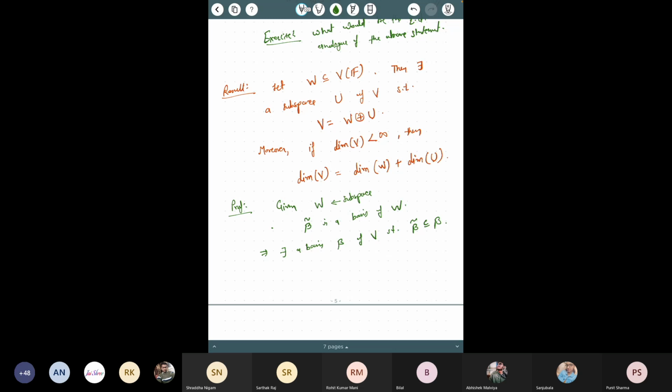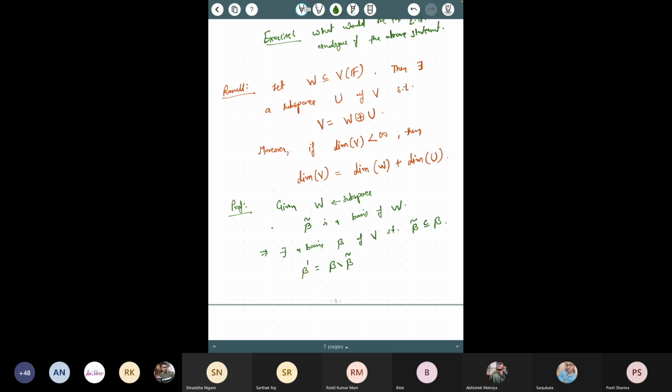Now he is saying, let us call this new set B dash, which is equal to B minus B tilde. That means you take only those vectors which are in B but not in B tilde and call this set B dash.